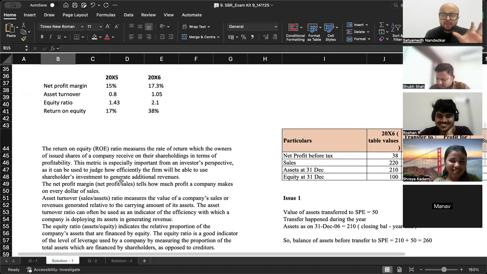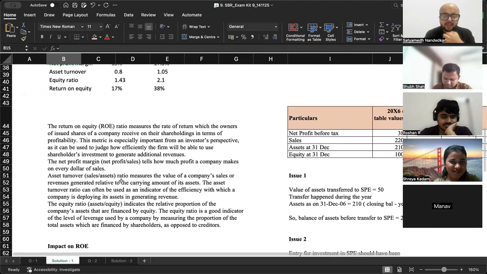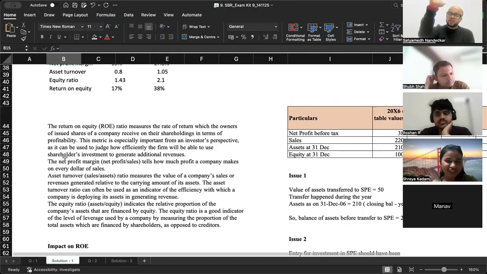Now, whenever a question like this comes, you have to explain what does each ratio try to tell you. ठीक है? The return on equity ratio measures the rate of return which the owners of issued shares of a company receive on their shareholdings in terms of profitability. This metric is especially important from an investor's perspective as it can be used to judge how efficiently the firm will be able to use the shareholders' investment to generate additional revenues। ये आपका फर्स्ट जो मेन रेशियो है, रिटर्न ऑन इक्विटी, वो आपने डिस्क्राइब कर लिया। ठीक है?